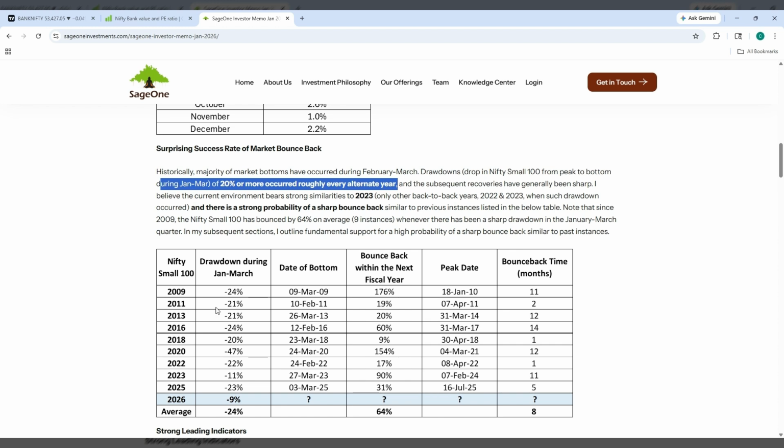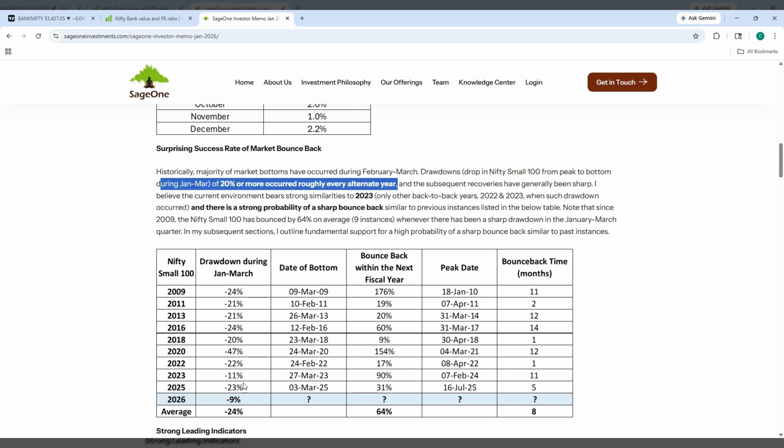Again, after 2 years, we have seen a 21% drawdown in small cap. Between 2012 and 2013, within the 2 years, we have seen a 19% up move. Again, in 2013, a minus 21% drawdown. Within 2013 to 2016, we have seen a 20% up move. Same way, after every 2 years, we are seeing a fall in small cap, and within the 2 years after that, we are seeing a minimum 20 to 100% move in small cap.